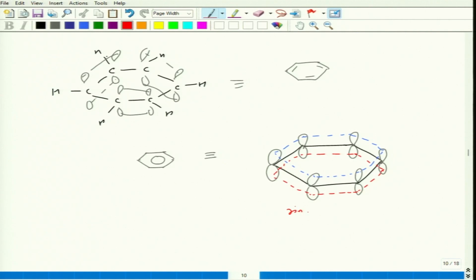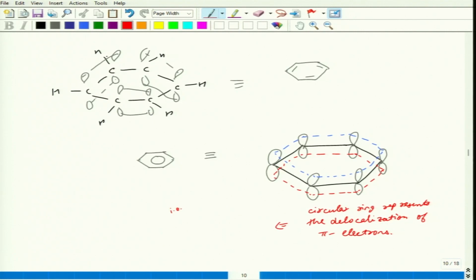So, this ring kind of structure, the circular ring, represents the delocalization of pi electrons, and this delocalization means that the pi electron density is circulating in the entire ring.